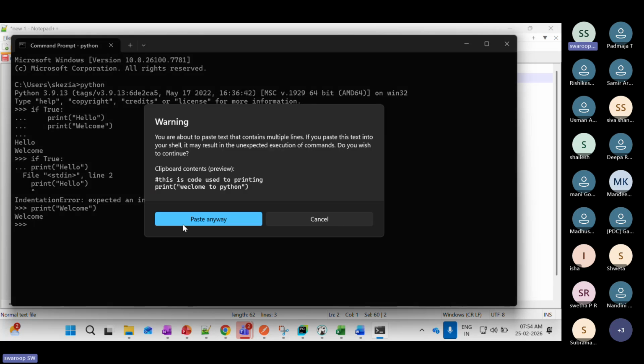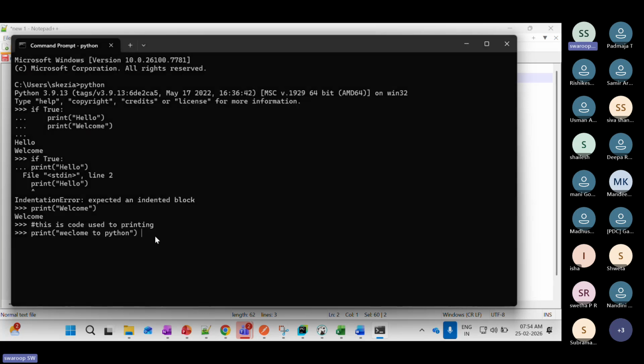See what is happening. This is not throwing any error for this line, this code is used for printing. It doesn't do anything. It just prints the statement I gave here. Line number 2 alone got printed. So this is called comments. This is a single line comment.